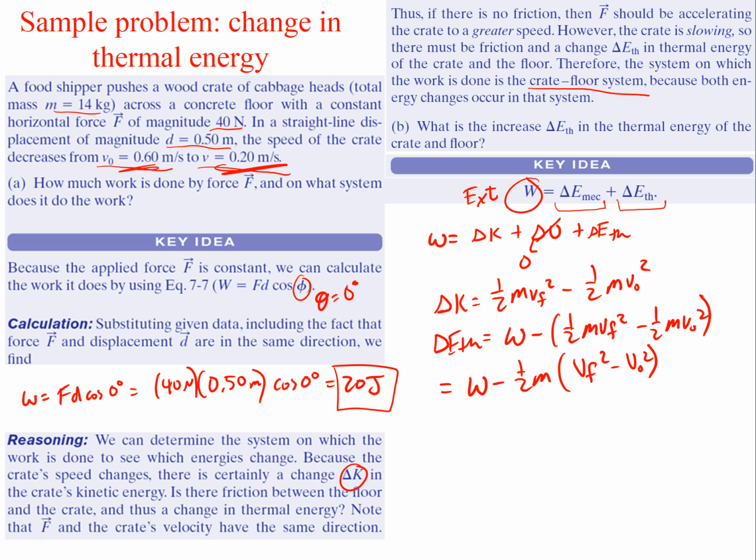Alright, so we can start plugging in values. So this is going to be 20 joules of work, because that's what we figured out was put into the system. And we can do 1/2 times the mass, which was 14 kilograms, times our change in squared velocities. So this is going to be final minus initial, so 0.2 squared minus 0.6. Oops.